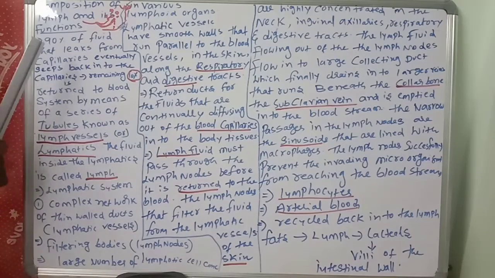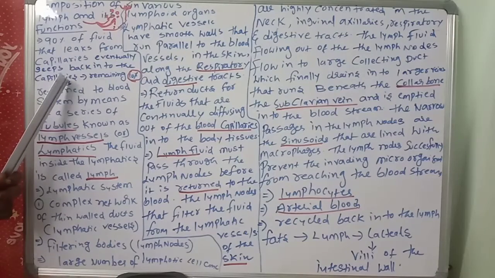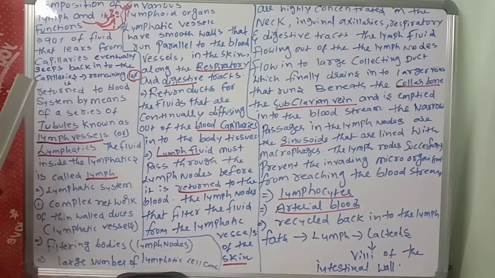So what I am telling is that 90% of the fluid that leaks from the capillaries eventually seeps back into the capillaries. The remaining 10% is returned to the blood system by means of a series of tubules known as lymph vessels or lymphatics. The fluid inside the lymphatics is called lymph. Lymph flows in the lymphatic vessels. Very simple. These are very important points to remember.